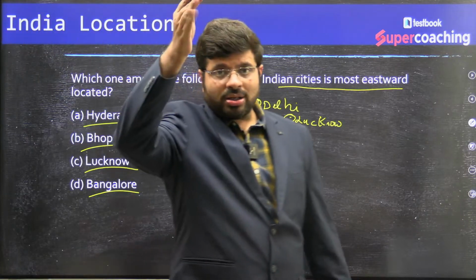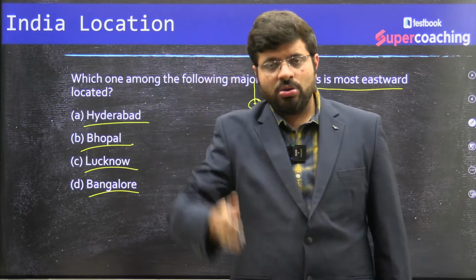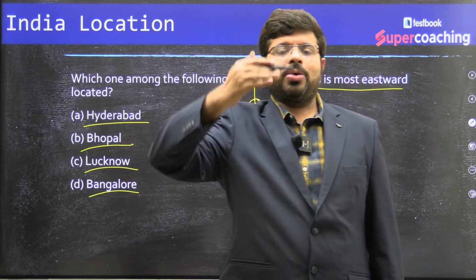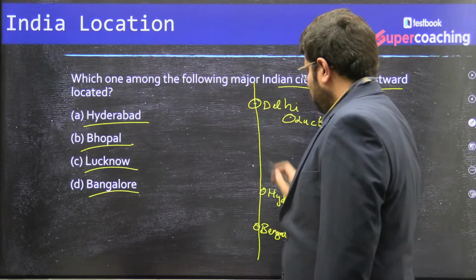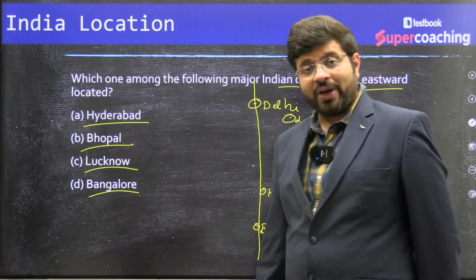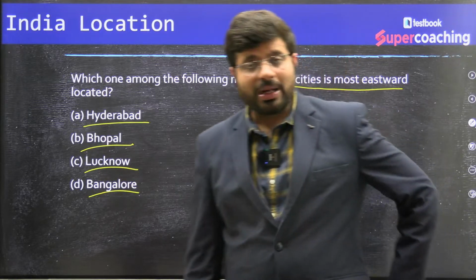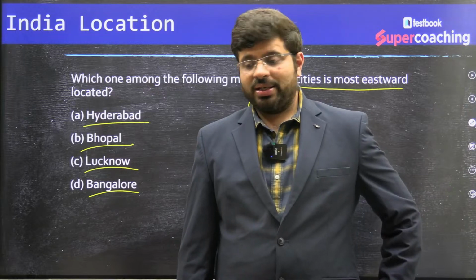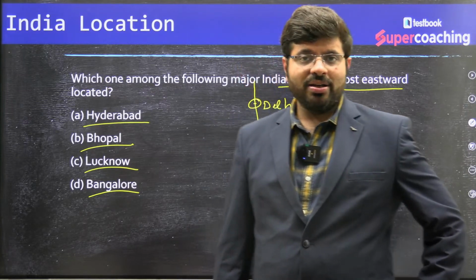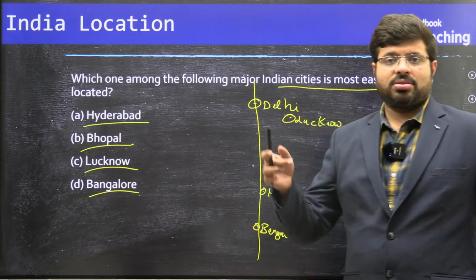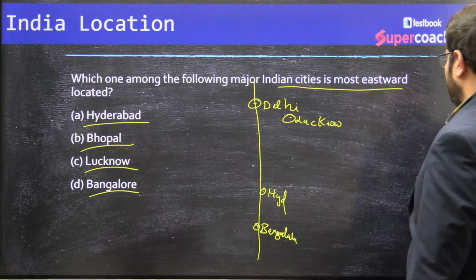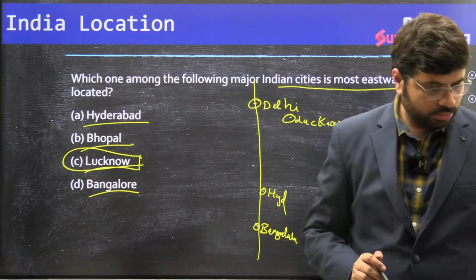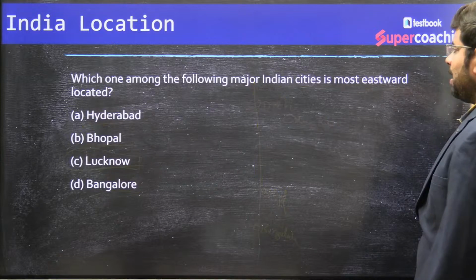Bhopal, while you are talking about the railway line from Bangalore to Hyderabad to Bhopal to Delhi, you might have seen a line. Bhopal also would be very close to here. In fact, if you are from the southern part of India, ultimately you have to go to Delhi to appear for the interview. So as you are going to Delhi, you might have definitely seen the place. That's how. The answer is Lucknow. So the right answer is Lucknow. Right? So now let us see the question. You see here.